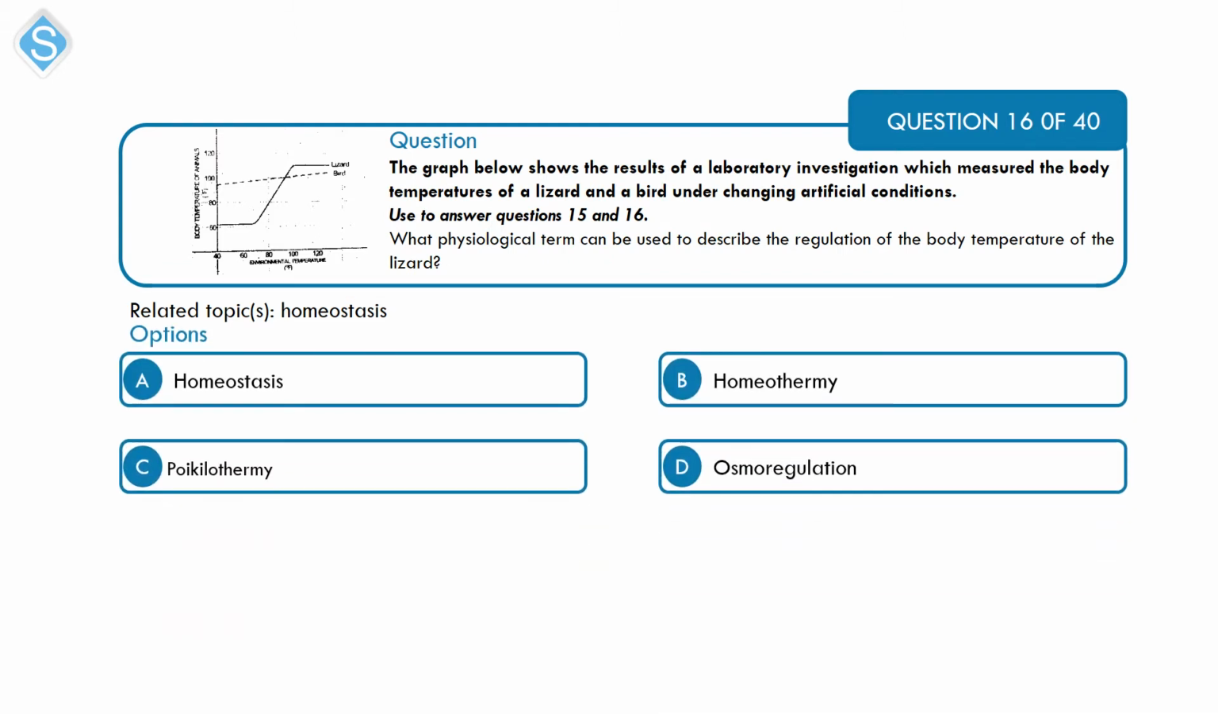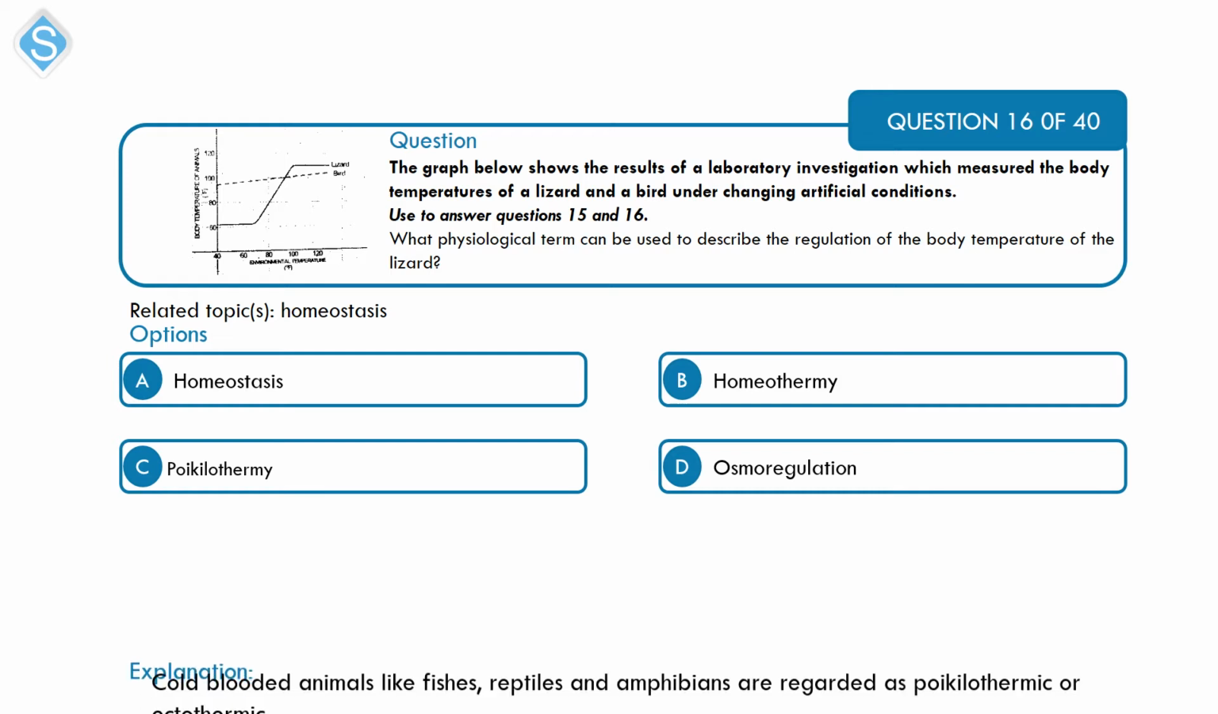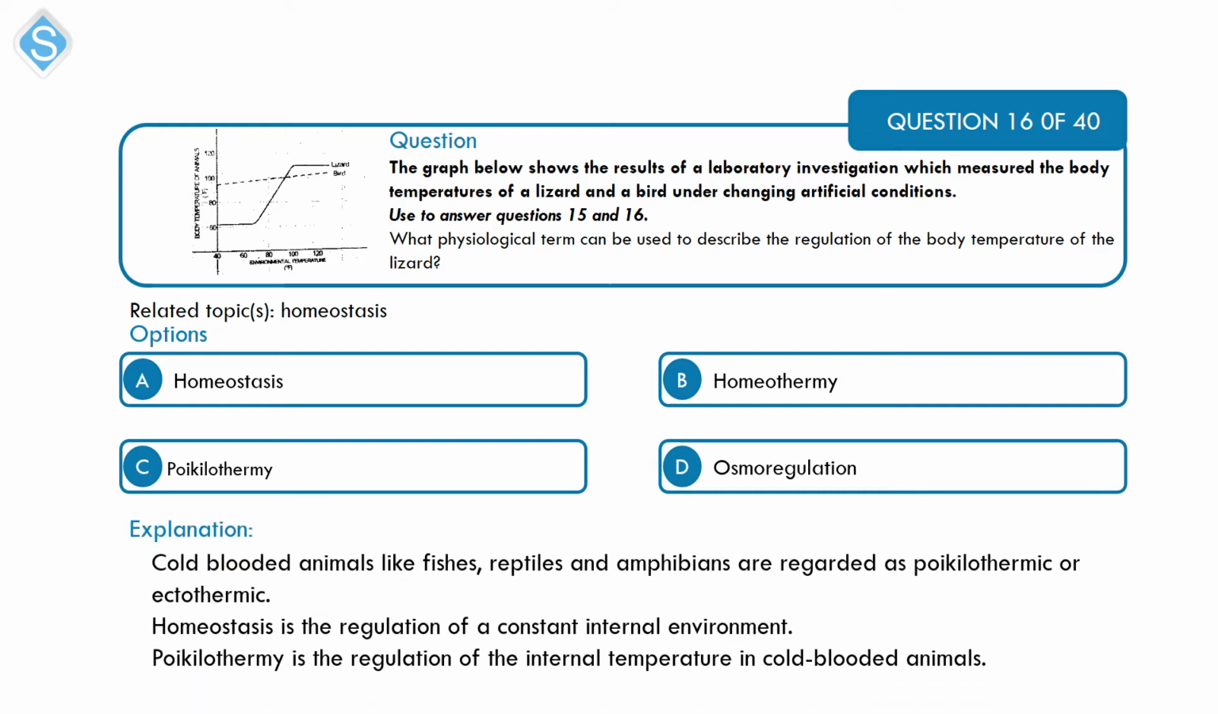Alright, next is a question on homeostasis. What physiological term can be used to describe the regulation of the body temperature of the lizard? A, homeostasis. B, homeothermy. C, poikilothermy. And D, osmoregulation. Alright, now homeostasis is the regulation of a constant internal environment. Alright, poikilothermy is the regulation of the internal temperature in cold-blooded animals, like the lizard in this question. So C is the correct option. Even though homeostasis is the regulation of a constant internal environment, poikilothermy is a more specific answer here, in relation to cold-blooded animals like the lizard in the question.